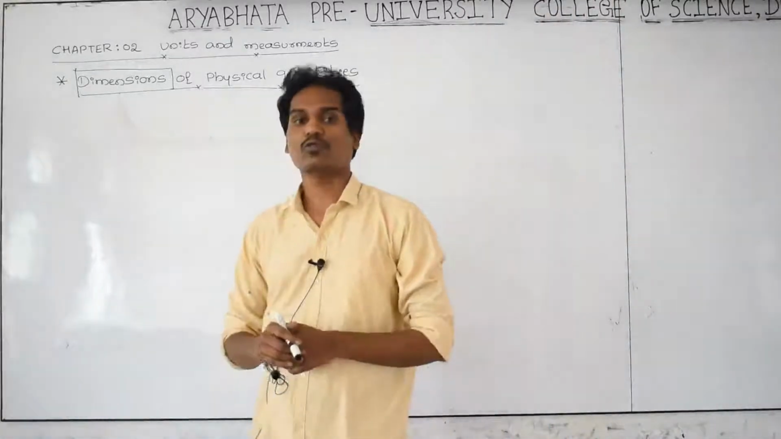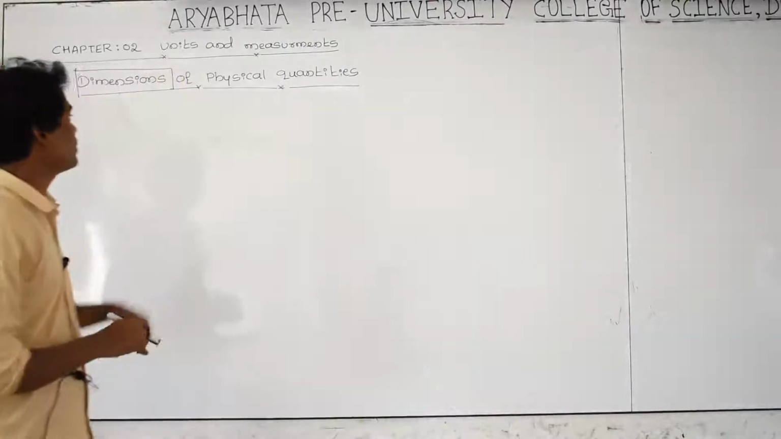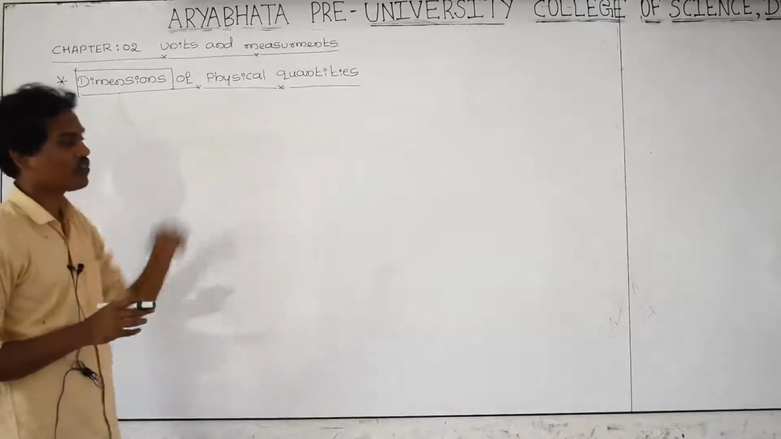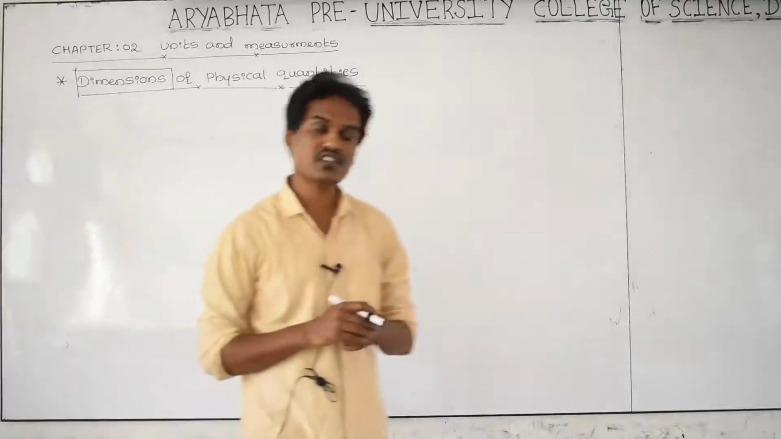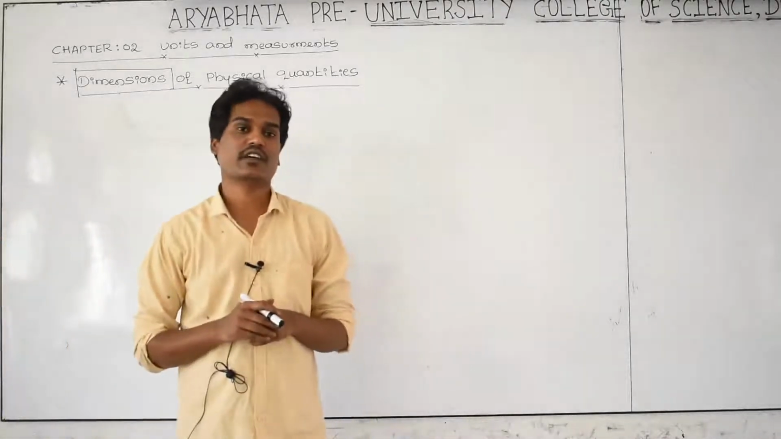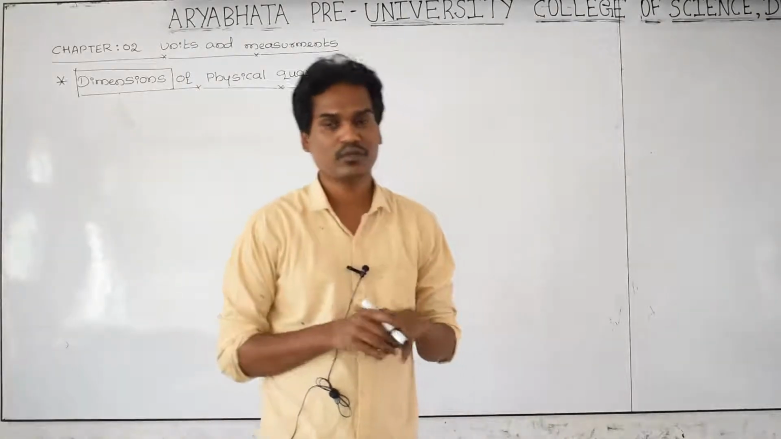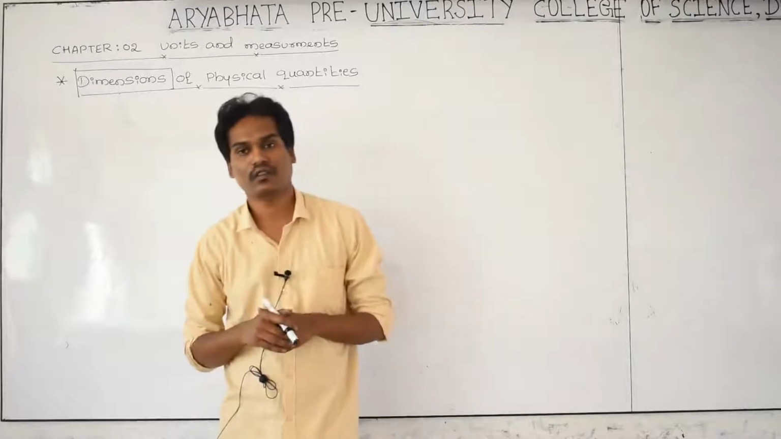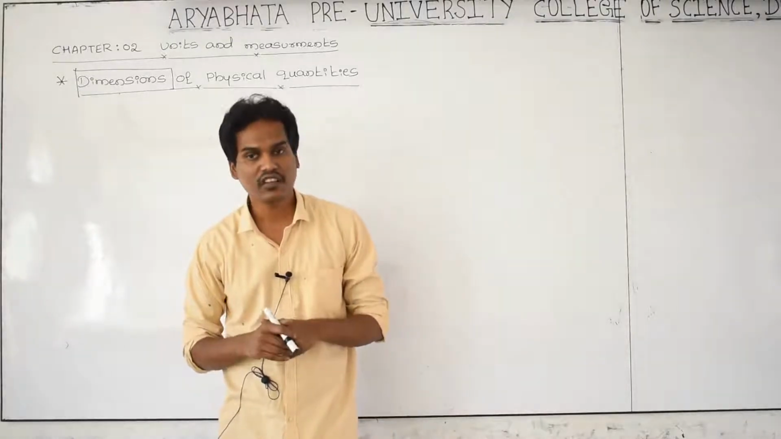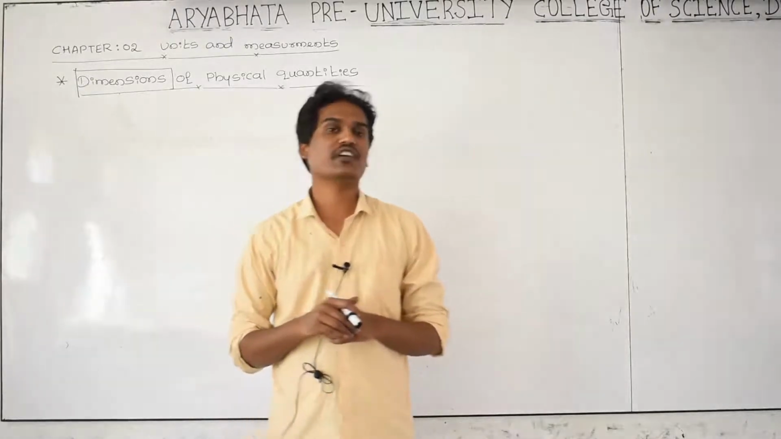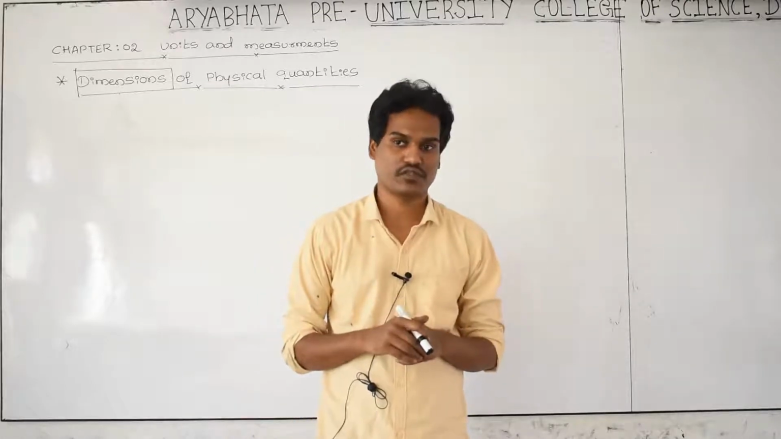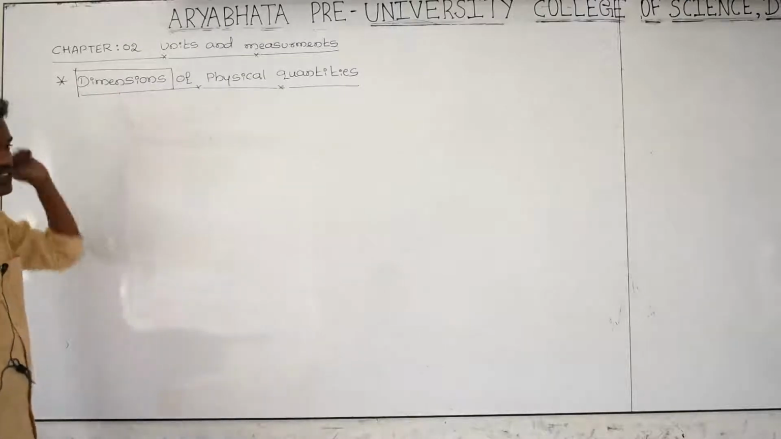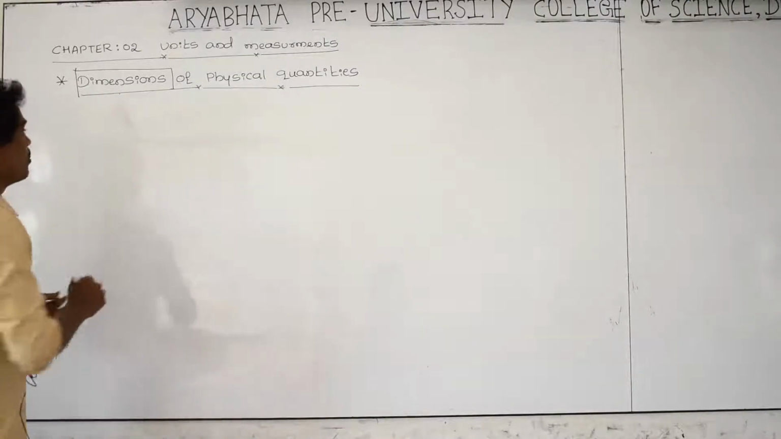Next concept we have to study is dimensions of physical quantities. Which are the physical quantities? You studied in the first part: temperature, time, length, luminous intensity and mass. Many physical quantities are there, and those physical quantities have dimensions. First of all, before going into the depth of the concept, what do we mean by dimensions? What is dimension?